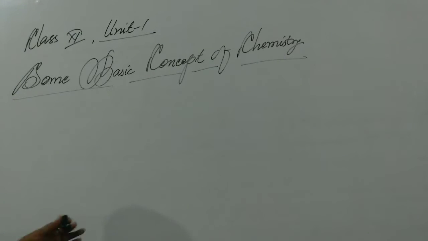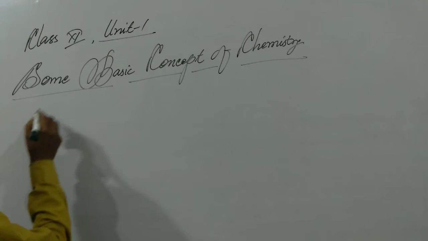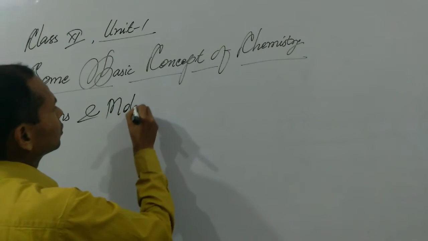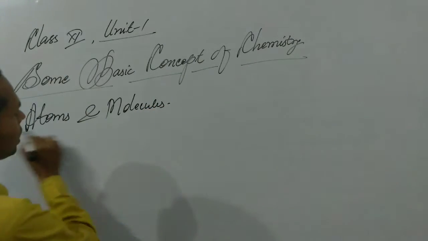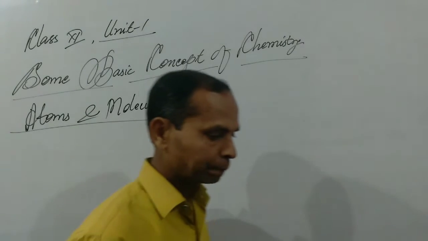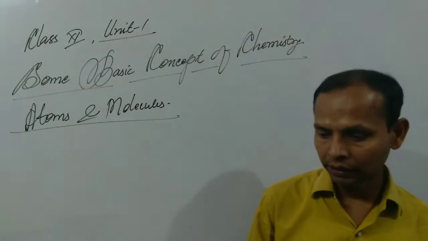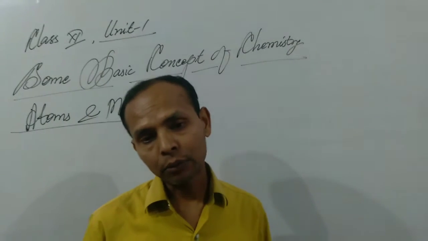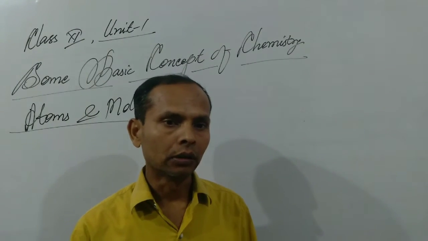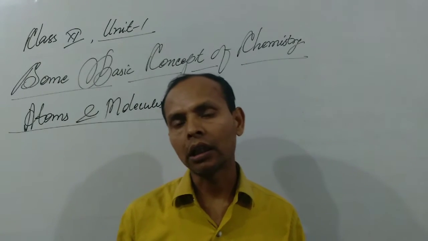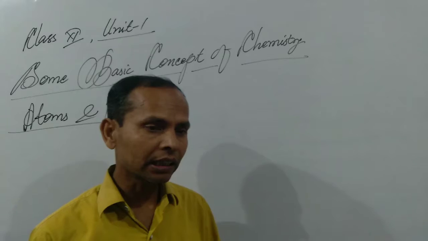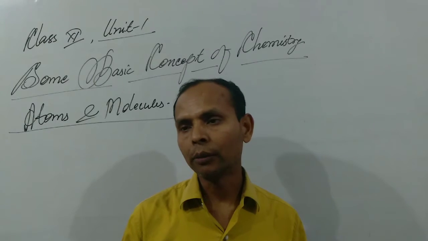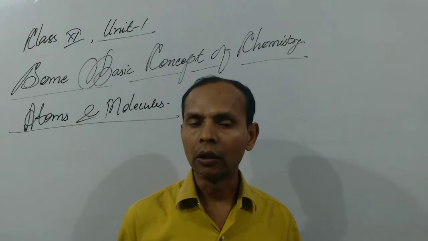So first we have to discuss what are atoms and molecules. Atoms and molecules. This is the first topic of this chapter, Some Basic Concepts of Chemistry. Atom: the word has been derived from the Greek word atomio, which means not cut, uncut or indivisible. At the time the name was given, the meaning of the term atom was not cut, uncut or indivisible.